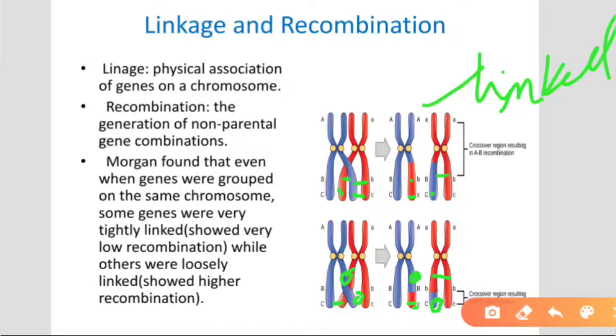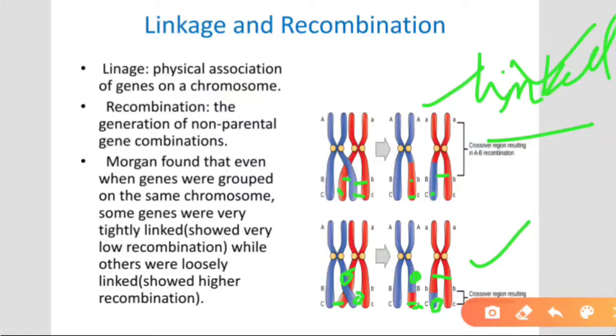far away from each other, the distance between the two genes is higher than in the previous case. That's why during crossing over only one gene is segregated, that means all genes are segregated. In this case, genes are segregated during crossing over, but in this case there is no segregation, that is linkage.